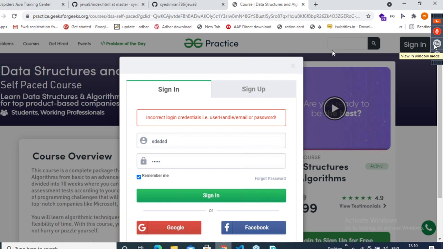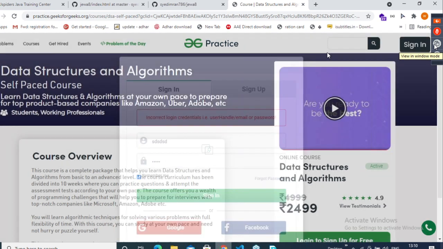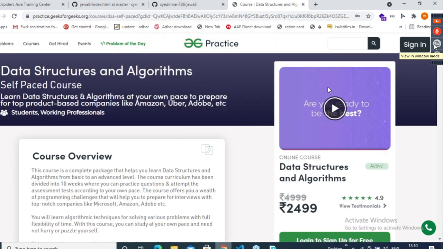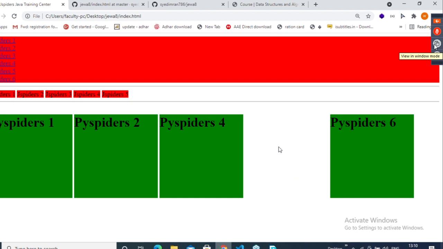Visibility hidden is occupying the space. Will you agree with this point? See, it is hiding the element, but the space is occupied as empty white space. But display none does not occupy any space at all.